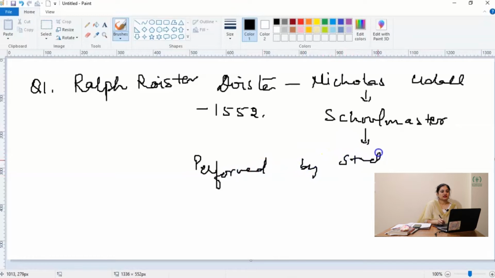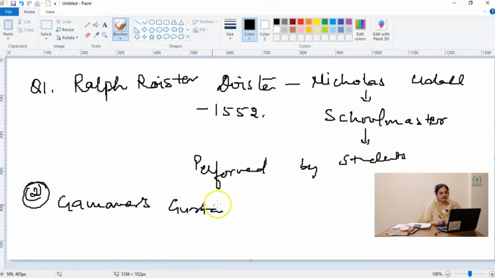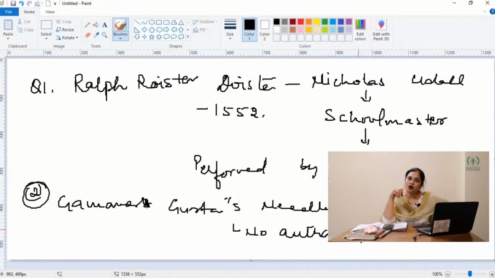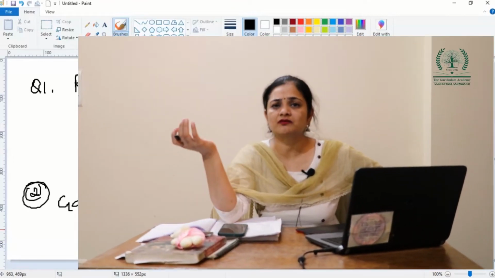Now, the second option here, which I said is a very close one, is Gammer Gurton's Needle. It was first published in 1533 and there is no authentic authorship. Because there is no authentic authorship, we don't know whether the writer was a schoolmaster, where it was performed, or where the theme was taken from. Obviously, it was taken from a German play.